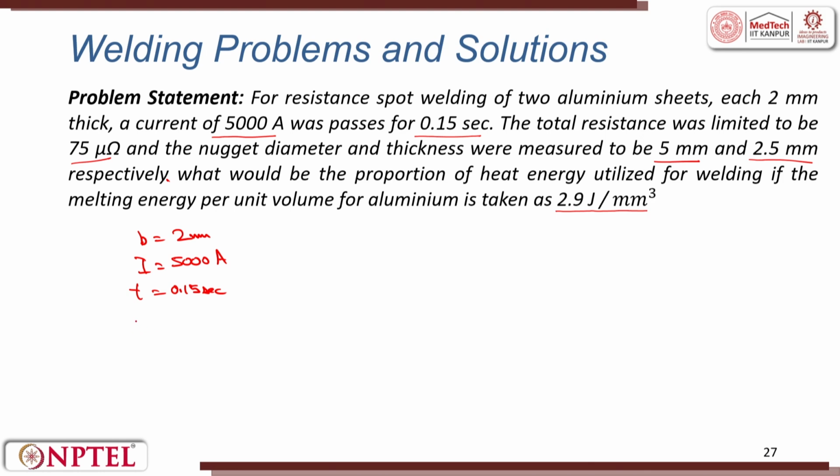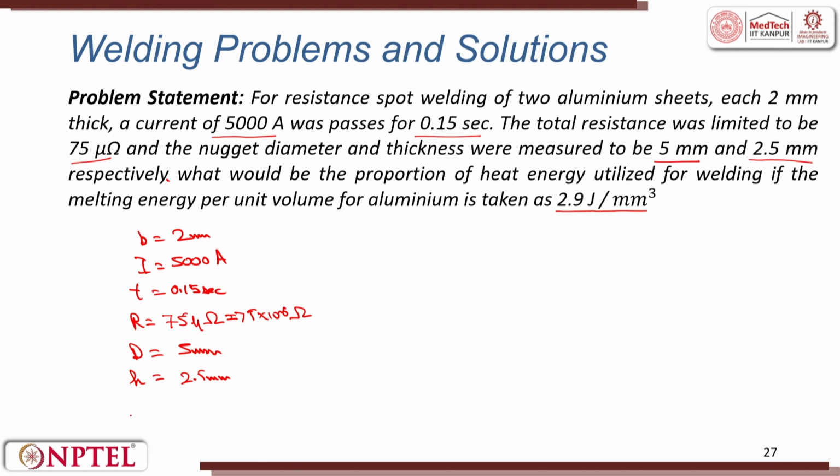Total resistance R is given as 75 micro ohms, that is equal to 75 into 10 raised to power minus 6 ohms. Nugget diameter D and nugget thickness H are given as 5 millimeters and 2.5 millimeters respectively.